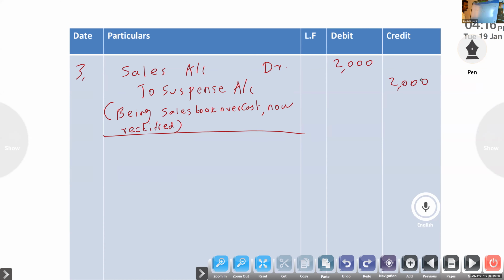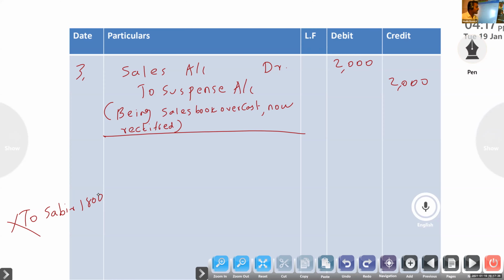Next one, cash paid to Sadiq was credited to Sabir. Cash paid to Sadiq 5,000, credited to Sabir 1,800. So cash paid to Sadiq. Instead of Sadiq, here means wrong side also they given. Cash paid to Sadiq, credited to Sabir.